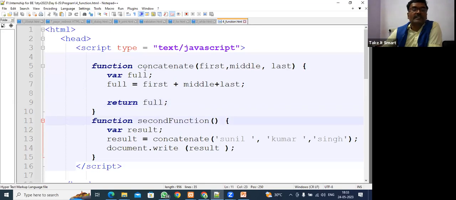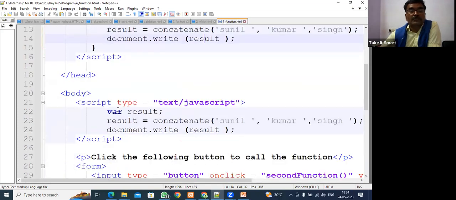So now the second part is going to call the function. Here we are going to call: result is equal to concatenate, and this function takes parameters first, middle, and last. So first is Sunil Kumar Singh. Okay. So here this result is going to come. From where is it going to come? The first function is going to give the result. A function returns a value. You should be aware. You are going to become a programmer. You have to become familiar with the programming terminology and concepts. The function will return a value to this variable result. And if I print this result, I will get the required output.